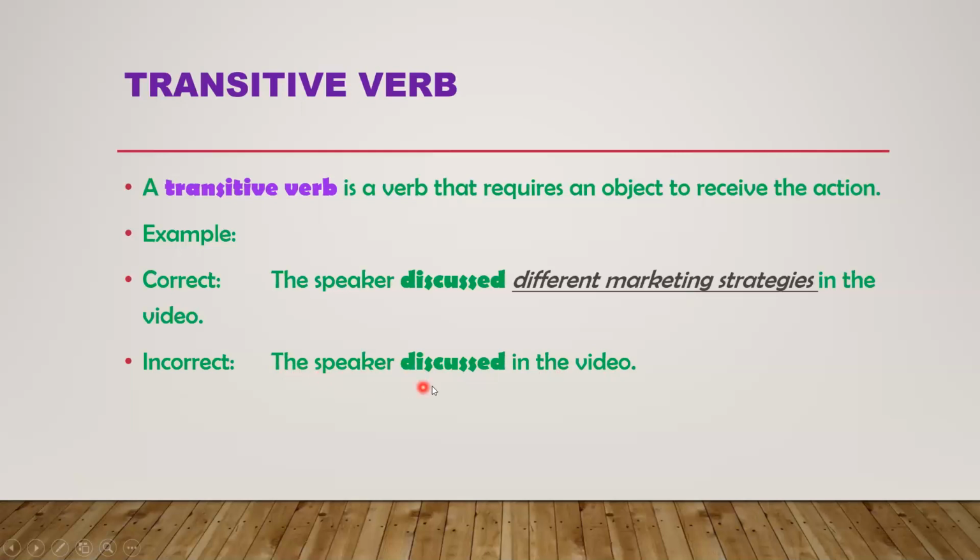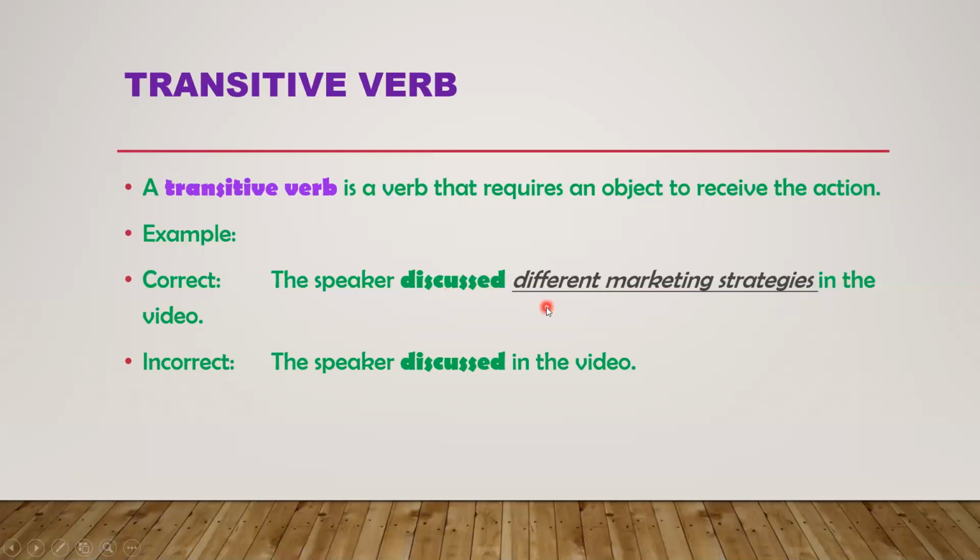We have only the simple sentence, the speaker discussed in the video. What he discussed, we don't know. But here we know what the speaker discussed: the speaker discussed different marketing strategies in the video. So different marketing strategies is the object of the verb discussed.